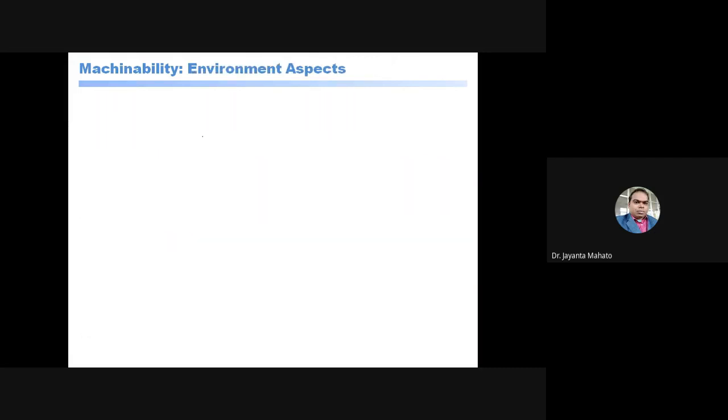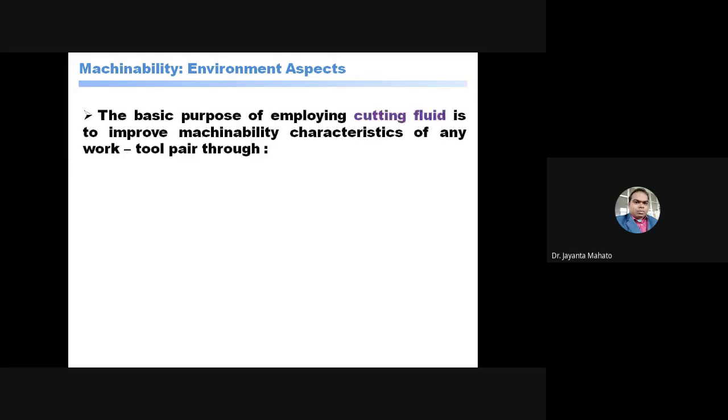Now some environmental aspects. With respect to environmental aspects, the basic purpose of employing the cutting fluid is to improve the machinability characteristics of any work-tool pair. Cutting environmental aspect means in which environment you are machining. Using a cutting fluid or not? At a room temperature or at a high temperature? In what environment are you cutting? Mainly, cutting fluids are employed.